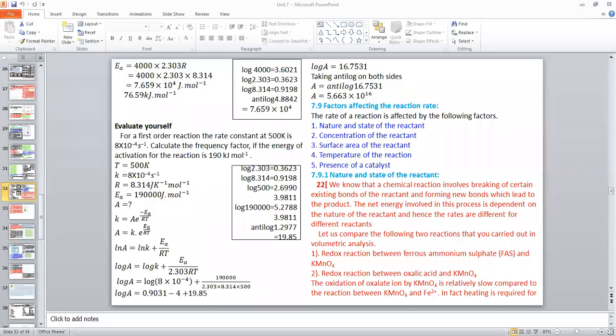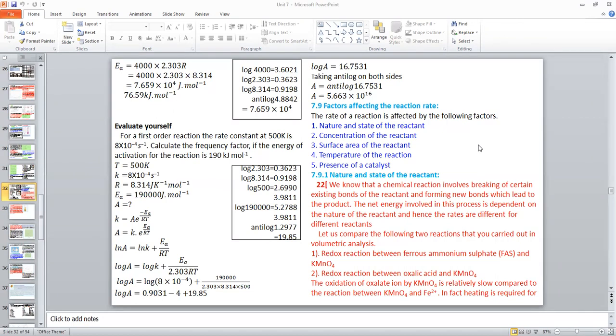First, what are the factors which affect the rate of reaction? There are 5 factors which affect rate of reaction, namely nature and state of the reactant, concentration of reactant, surface area of the reactant, temperature of the reaction, presence of catalyst. Now let us study one by one in detail.